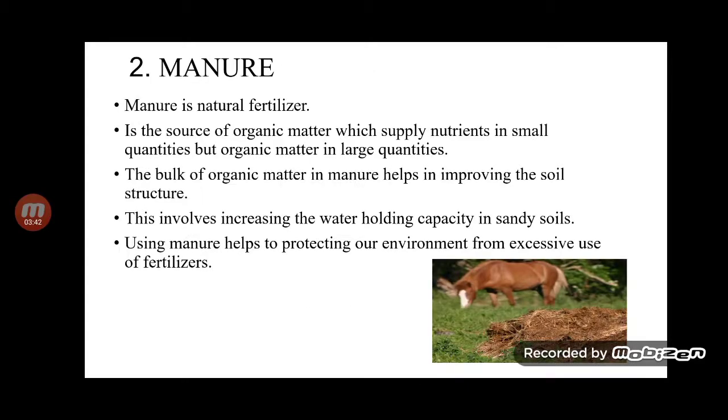Then the second is manure. Manure is a natural fertilizer, a source of organic matter which supplies nutrients in small quantities but organic matter in large quantities. Manure is prepared from the decomposition of animal excreta and plant waste. This increases the water holding capacity in sandy soil. In clayey soil, the large quantities of organic matter help to avoid water logging. It is also a way of recycling biological waste material. Using manure helps protect our environment from the excessive use of fertilizer.